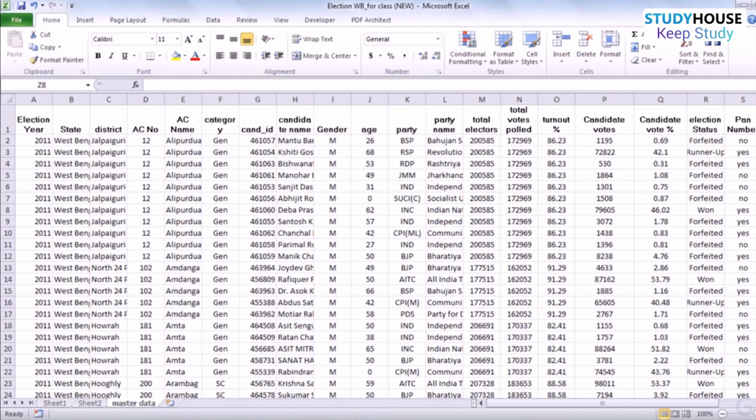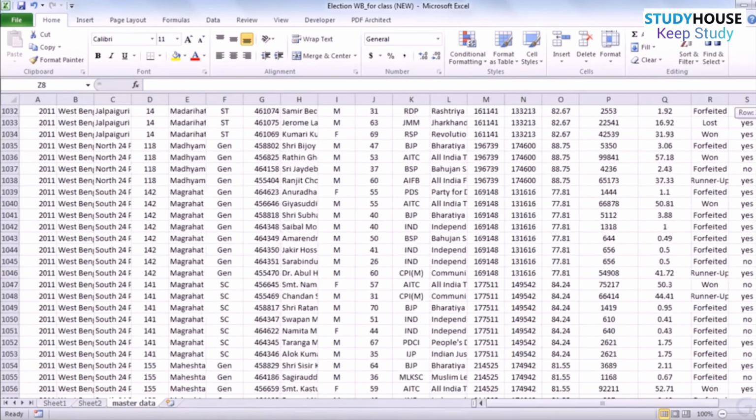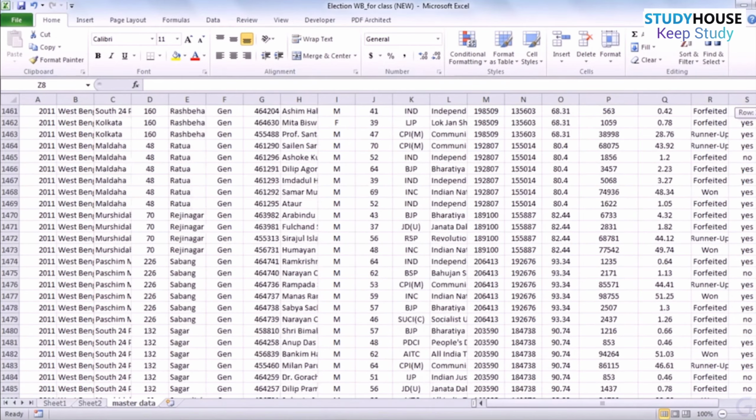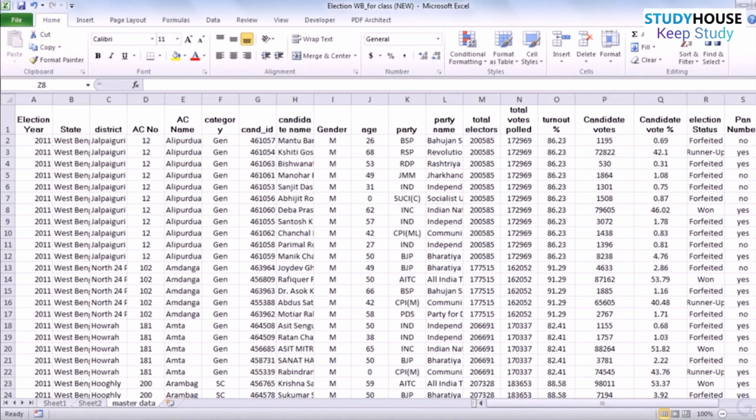So this is the data we're using, an election data. As you can see, this is the assembly election for West Bengal conducted in the year 2011. And what I have right now is data of about 1700 candidates. So 1700 minus 1, 1699 candidates, all of whom had fought the assembly elections in West Bengal in the year 2011. Now the data I have got from the Election Commission website. You can actually download the data yourself and also do some more additional testing apart from what I am suggesting here. So here is how the data is stacked.